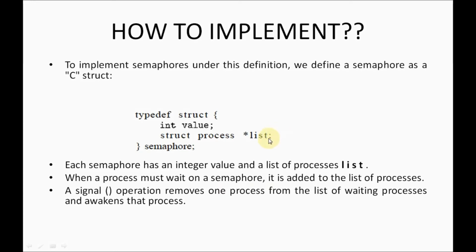Getting it, guys? So all the processes that are waiting will be in this list. When one of the processes that is executing sends the signal, then one of the processes in this list is removed from waiting and moved to the running state. Getting it, guys?